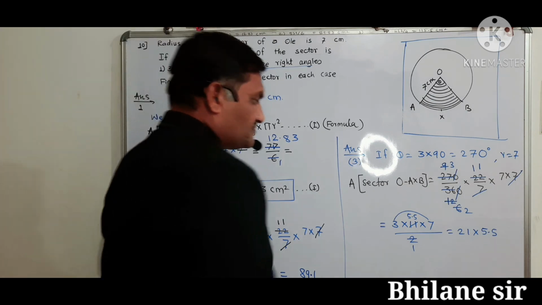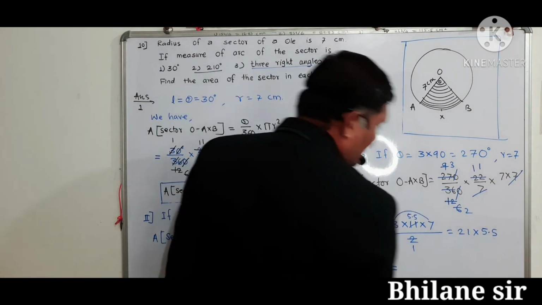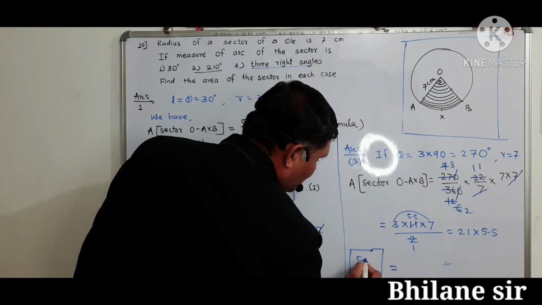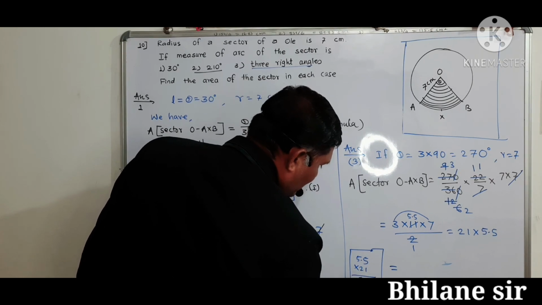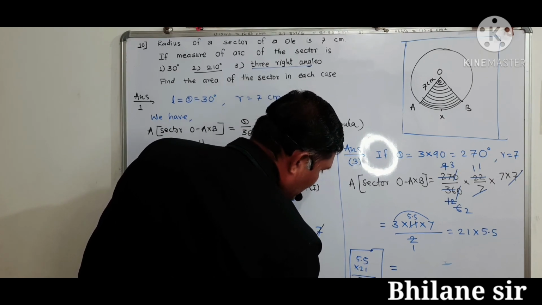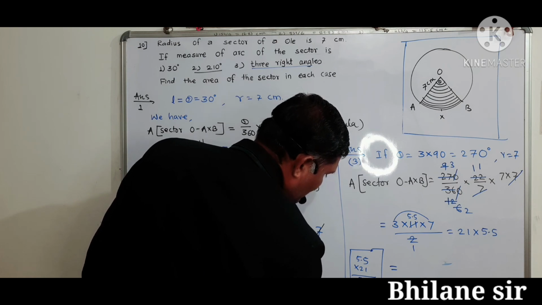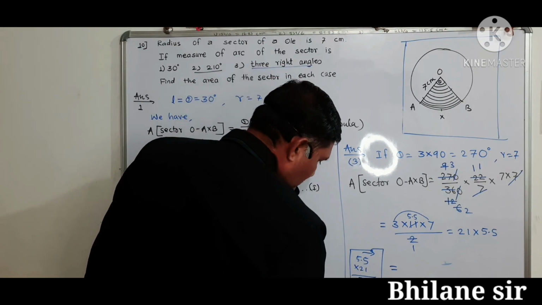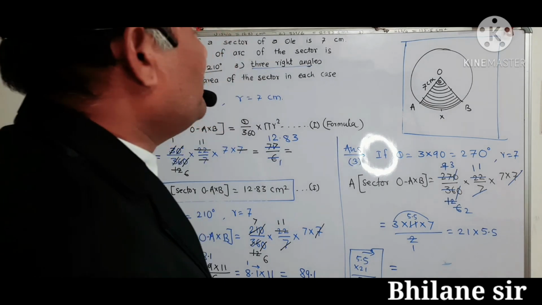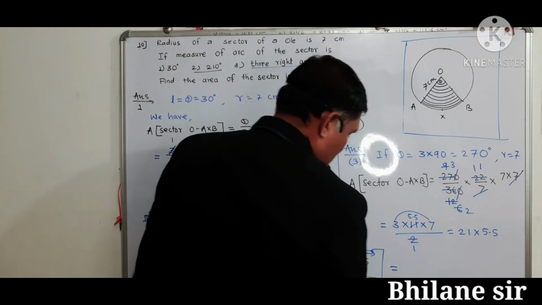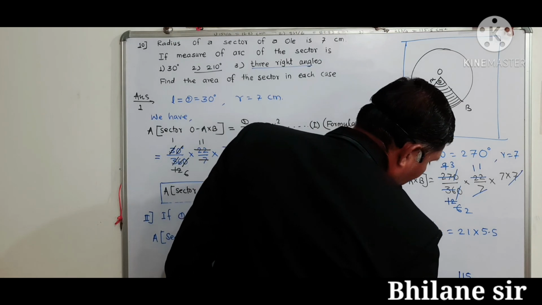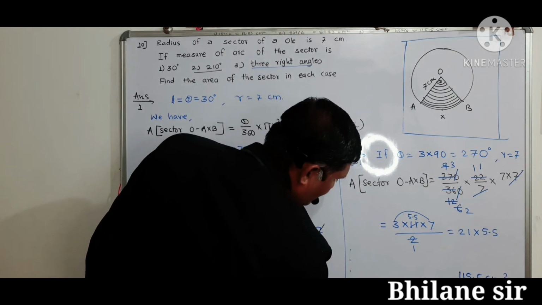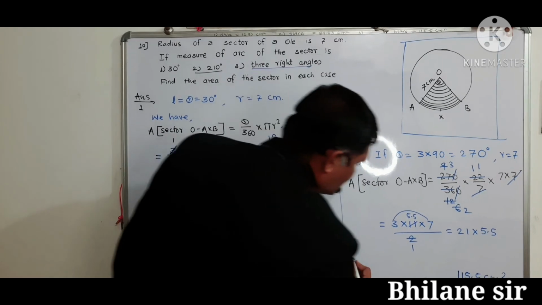Then now is equal to, multiply carefully, 5.5, rough work here, 5.5 multiplied by 21, 5 5 as it is 110, 5 5 1 1, that is 115.5 is the final answer. 115.5 centimeter square. This is the rough work. We can write carefully, my dear friends.